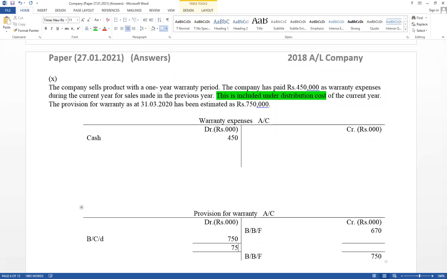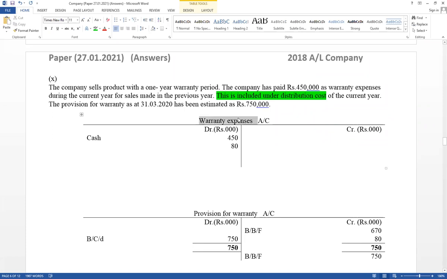Debit side increase 750. Take that value credit side 750. Then difference value think about 750 minus 670. Therefore, difference value equal 80. That value also should be considered as expense. Now think about double entry. Warranty expense account debit, provision for warranty account credit, 80,000 also. Therefore, here as a warranty expense, double entry.